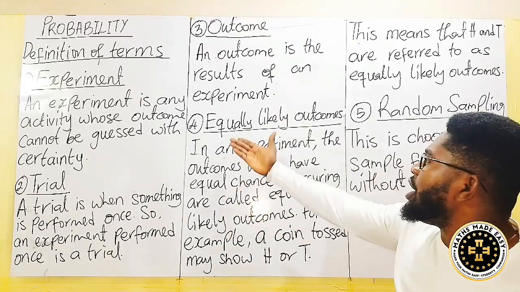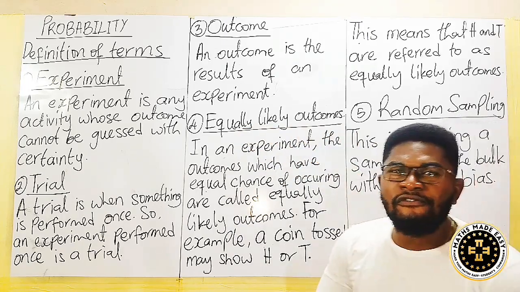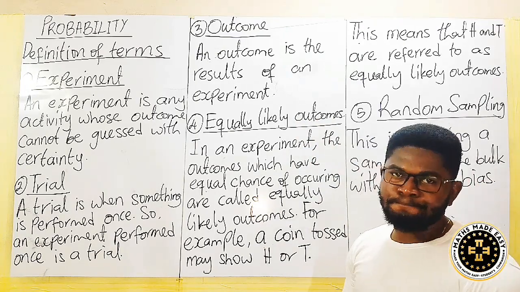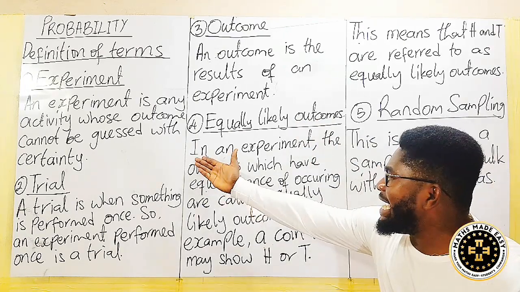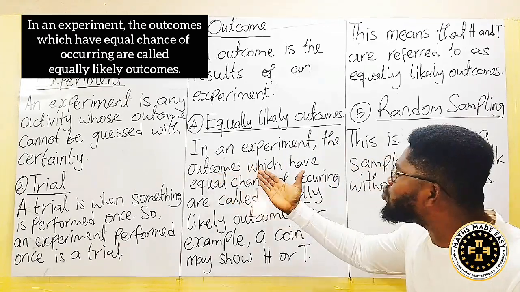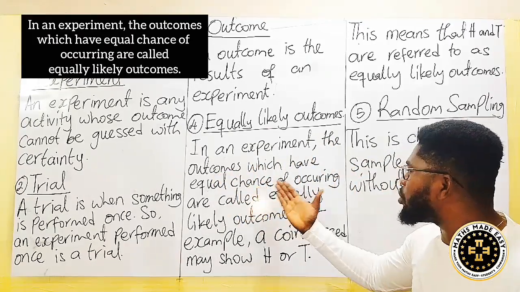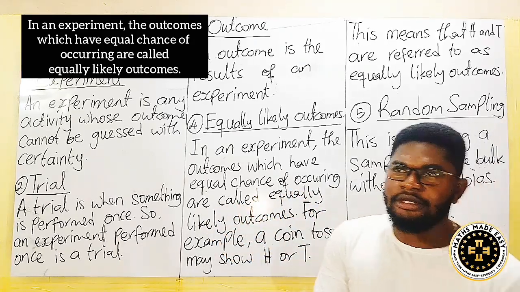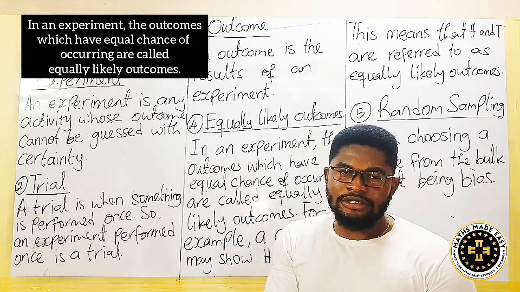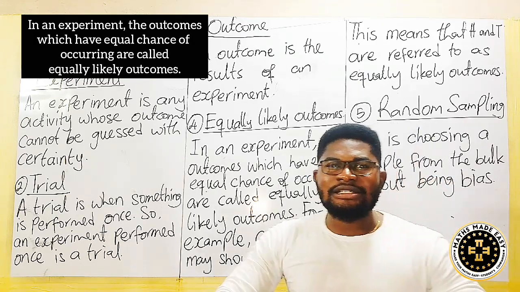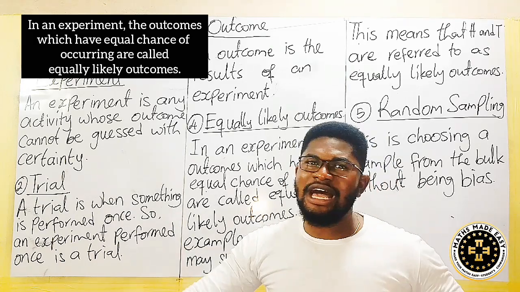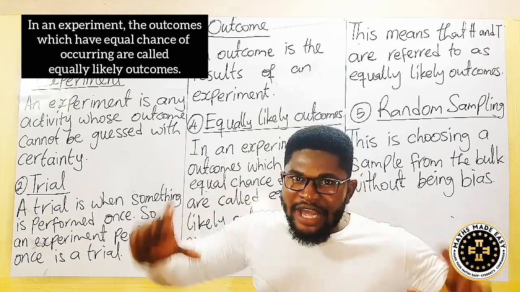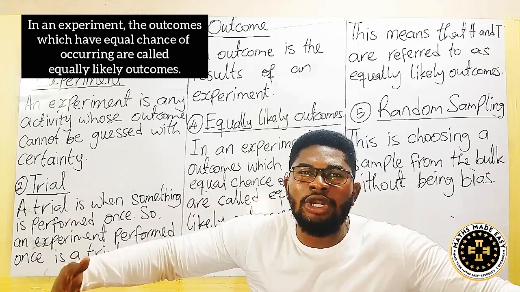Now let's continue. Equally likely outcomes become our fourth term. Equally likely outcomes. You can repeat that after me. Good. Now, in an experiment, the outcomes which have equal chance of occurring are called equally likely outcomes. We are talking about outcome as a result. There are some experiments, or some things that we do in life, that have so many results. So all the results that are going to come out as their final results are all called equally likely outcomes.